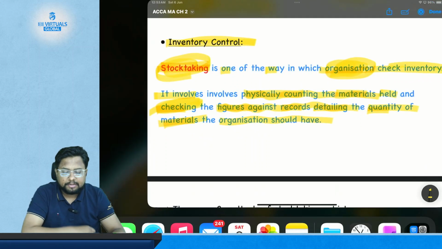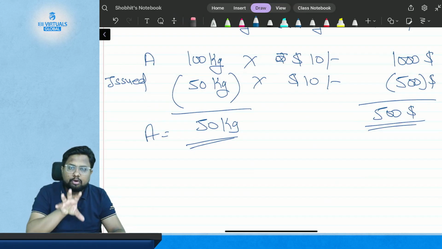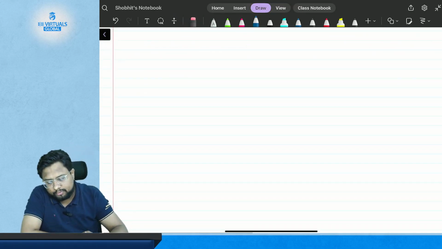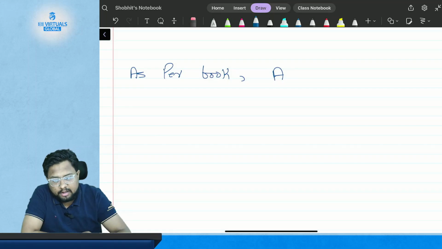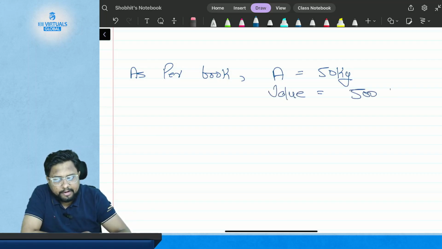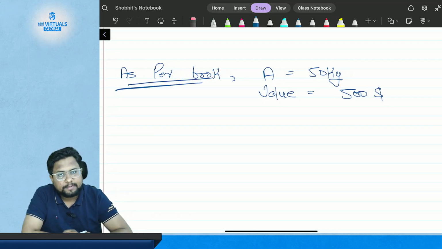Now what does this mean? Suppose you are managing your books of account, and as per the books you get to know that you have material A of 50 kgs quantity, and the value of the same is $500. So this is as per the book.